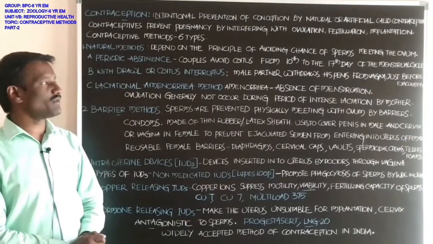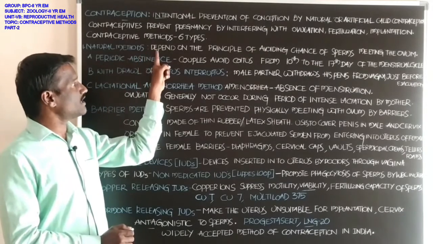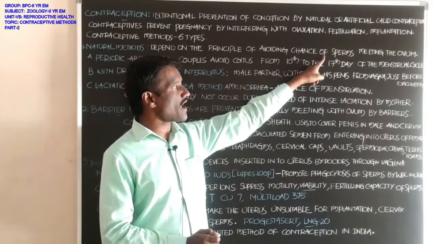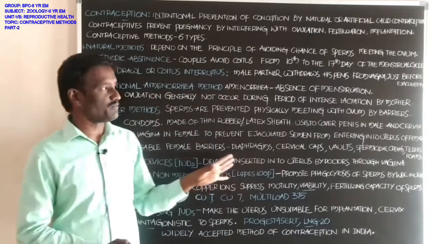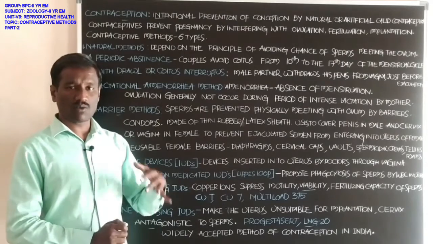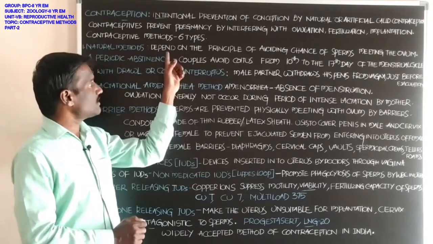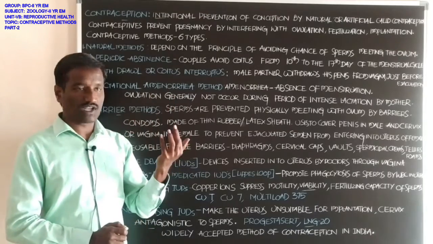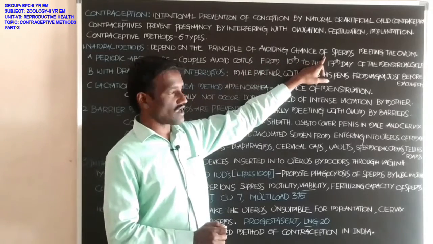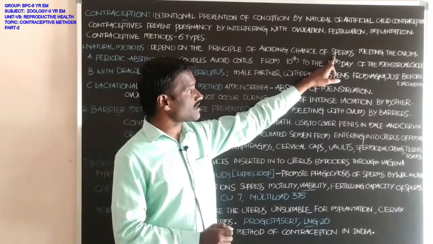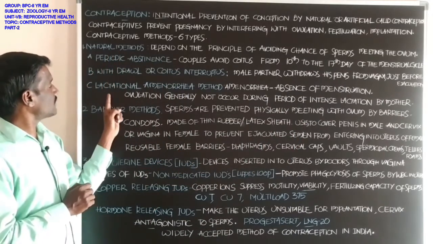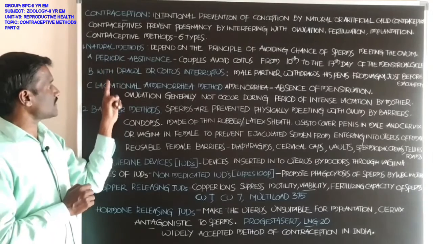What about the natural methods? Natural methods are one type of the contraceptive methods, and they work on the principle of avoiding the chance of sperms meeting the ovum. Natural methods are mainly three types.